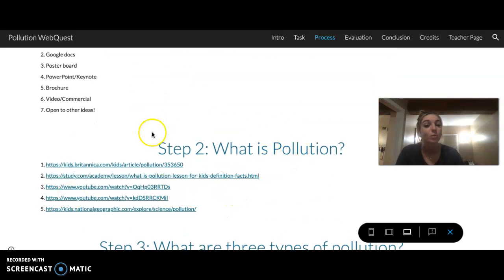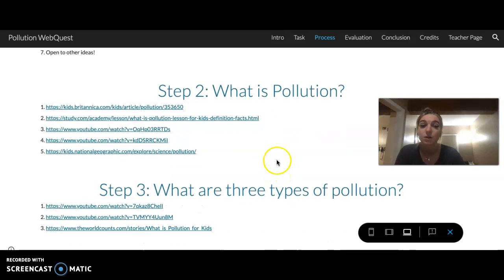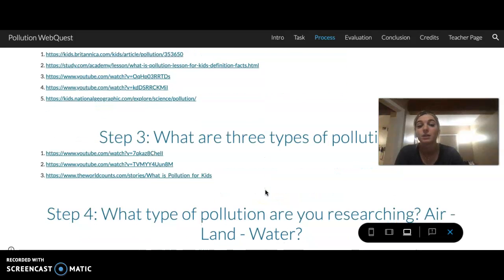Step 2, what is pollution? This is one of the questions you will be asking. It's also on your worksheet. So I have some links right here. Some are articles, some are videos. So you can click on any of these, and I want you to answer the question, what is pollution, and put it on the worksheet. All these questions should be included in your advertisement too.